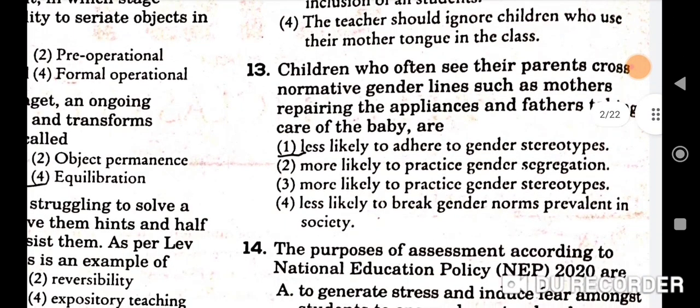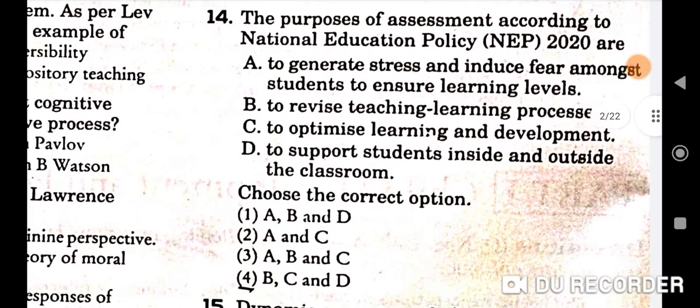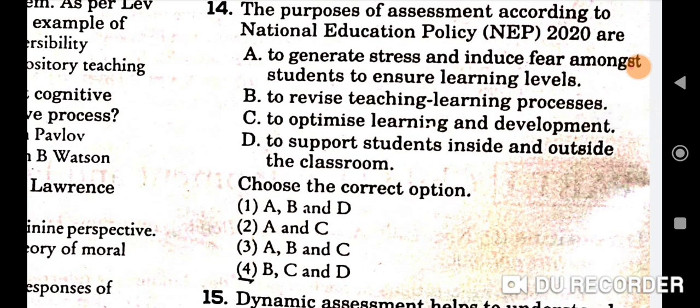Next question, question number 13. Children who often see their parents cross normative gender lines, such as mothers repairing the appliances and fathers taking care of the baby, are. So the correct option is less likely to adhere to gender stereotypes. 1 will be the correct option here. Next question number 14. The purposes of assessment according to National Education Policy 2020 are. So the correct option will be B, C and D. That is, B is to revise teaching learning processes, C is to optimize learning and development, and D is to support students inside and outside the classroom.